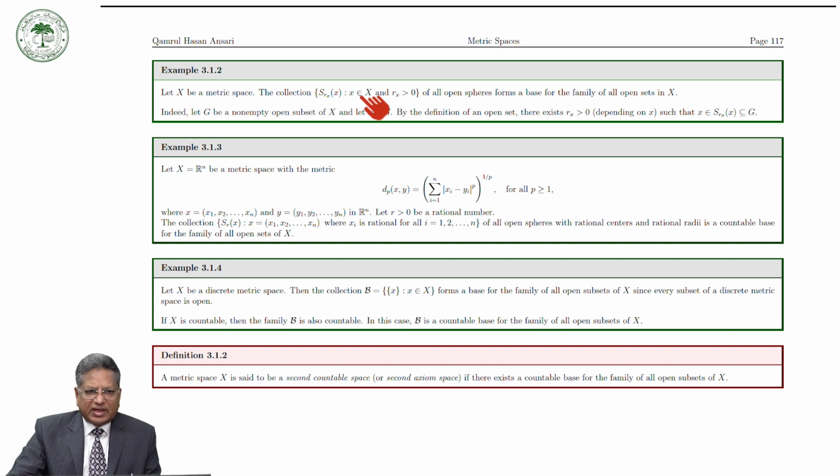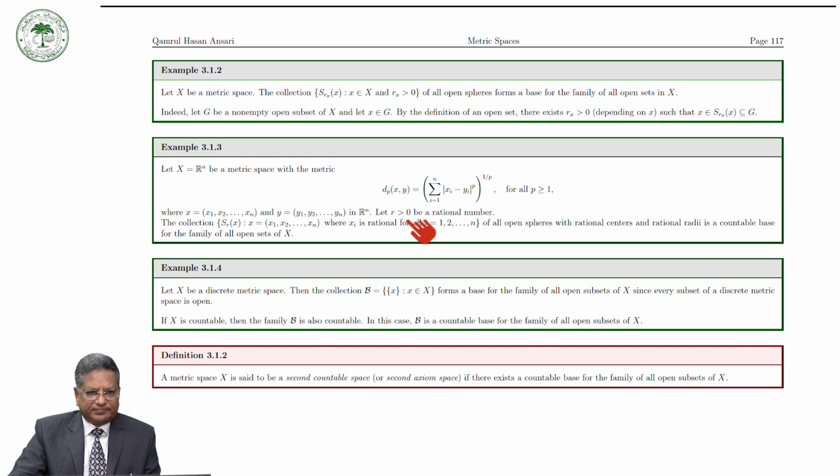Now take another example where X is equal to R^n with the following metric: d_p(x, y) equals the summation, i runs from 1 to n, of |x_i minus y_i| raised to the power p, whole raised to the power 1 over p, for all p greater than or equal to 1, where x and y are elements of R^n. Let r be any rational number greater than 0.